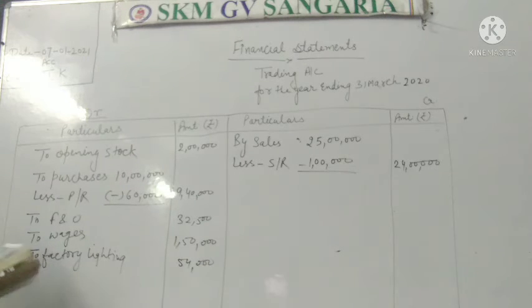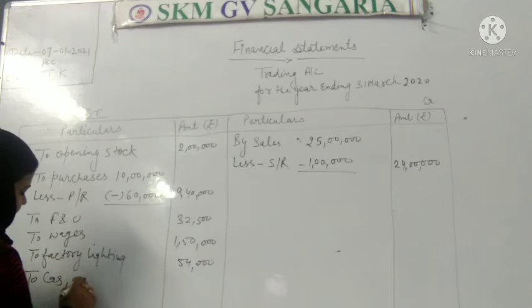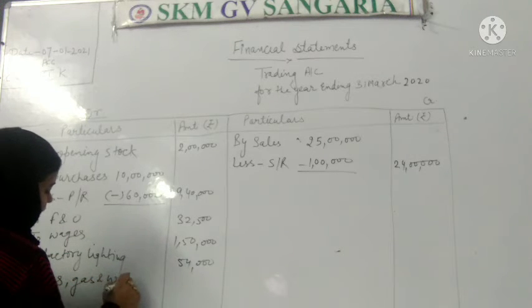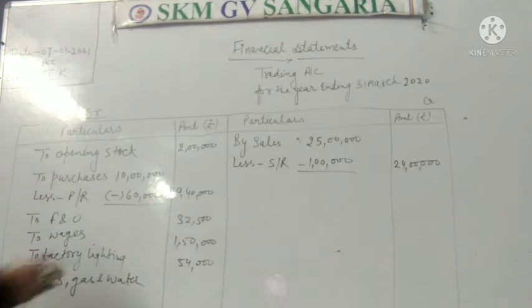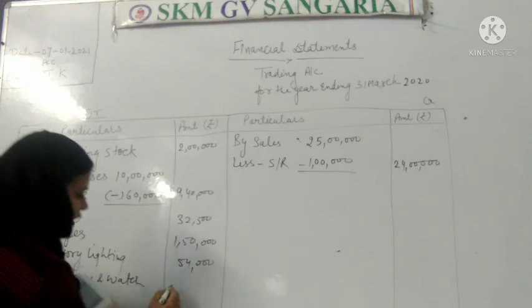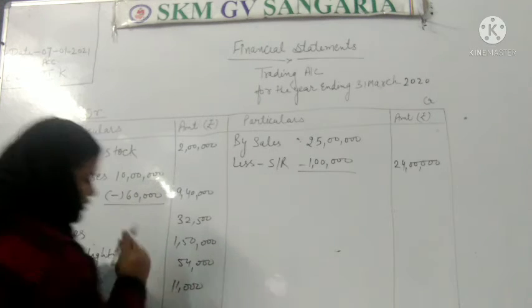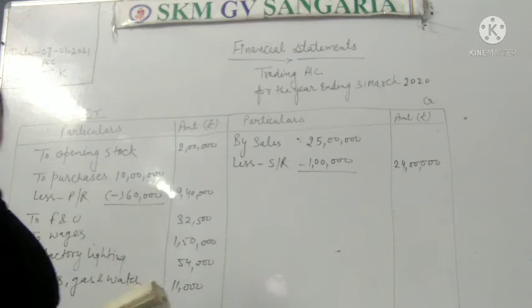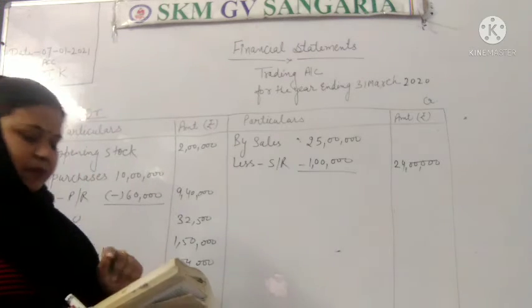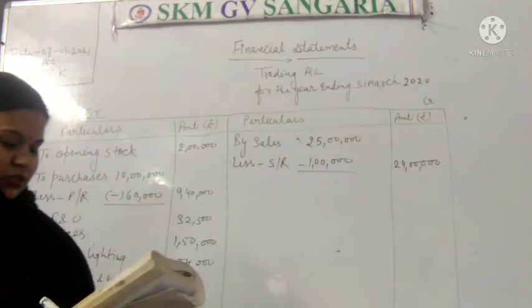Okay. Next expenses are related to oil, gas and water. These are also manufacturing expenses. So oil, gas and water will be written in the debit side of trading account. These are rupees 11,000. Okay. Next, purchase return, we have already done the adjustment. Sales return, we have done the adjustment.